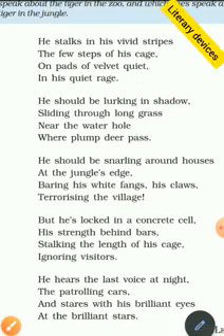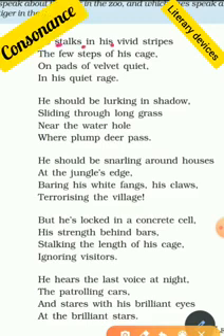Now let's proceed further to the literary devices. Now in the first stanza, if you check, in the first line, he stalks in his vivid stripes. So here the sound of S is repeated. Stalks, his, the S sound, stripes, and again at the end also. So the consonant sound is repeated, and that consonant sound is S.